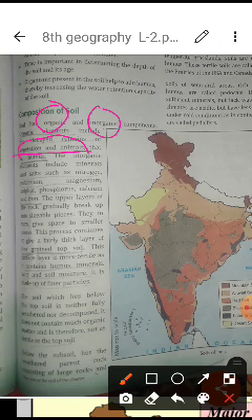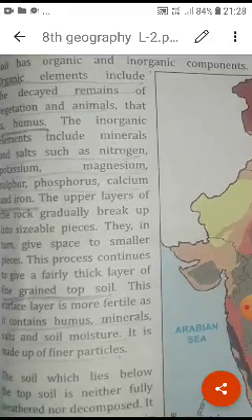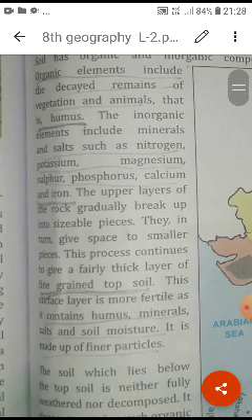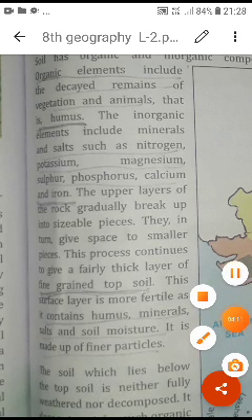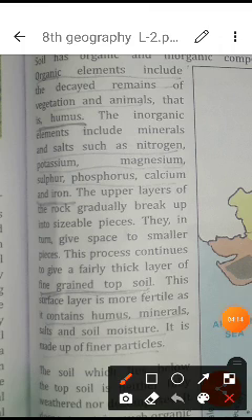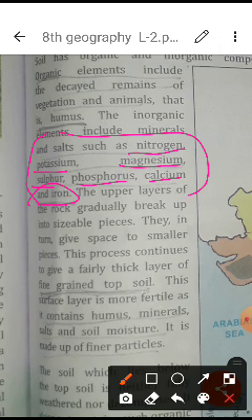If we talk about the inorganic, it includes minerals such as nitrogen, potassium, magnesium, sulfur, phosphorus and calcium, and iron also. These are the different minerals, and all are important inorganic components of the soil.